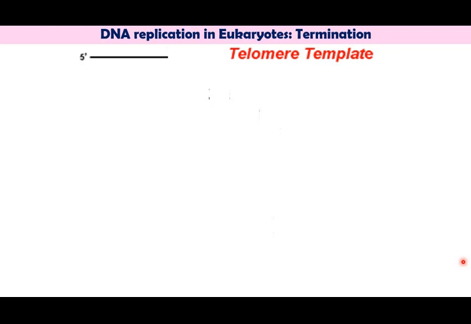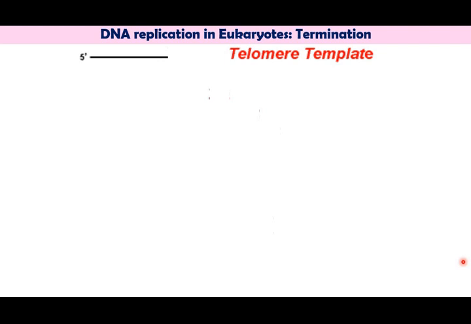Now we shall see the termination process of replication. The termination of replication on a linear eukaryotic chromosome involves synthesis of special structures called telomeres at the end of each chromosome. These telomeres play a very important role because telomeres are the endpoints of the chromosome which prevent them from joining to each other. So how these telomeres are formed and how the termination of DNA replication takes place, let's see it step by step.